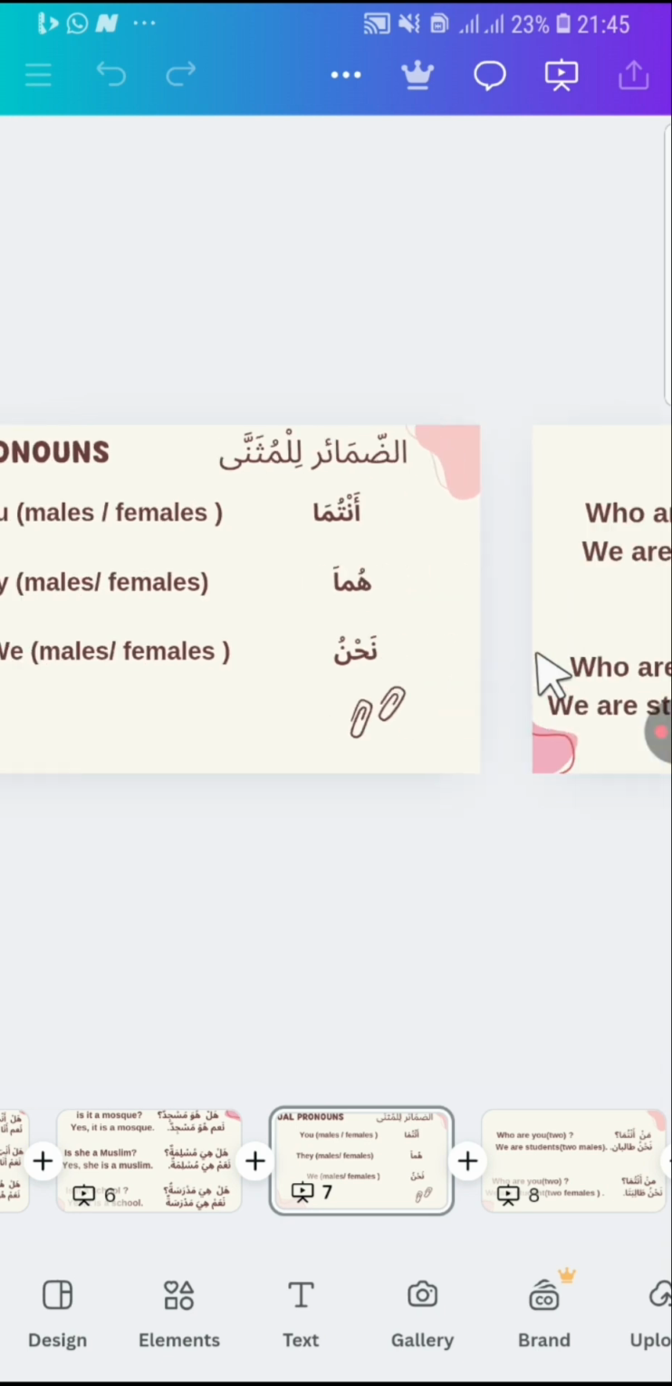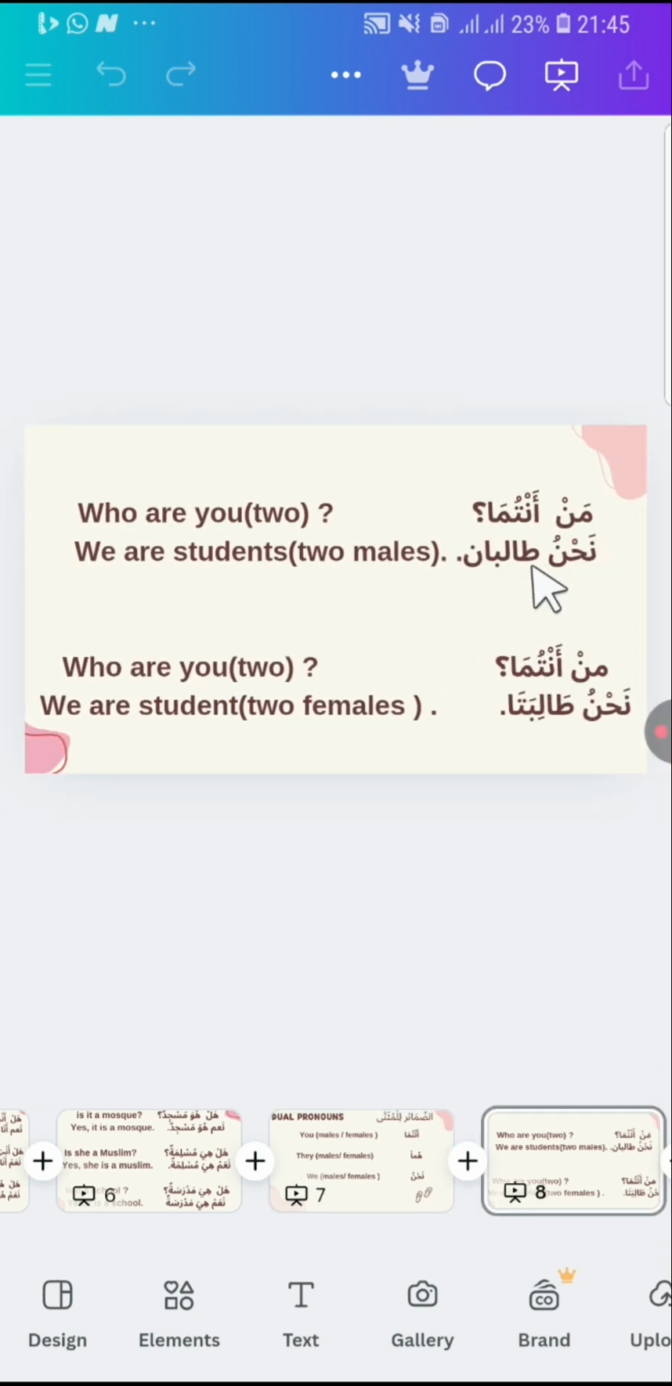But in Arabic, if alif and noon are added to a singular noun, it makes the noun dual. So if alif and noon, or ya and noon, are added to a singular noun, it makes the singular noun dual. So now, "Man antuma?" Who are you? "Nahnu taliban," we are students.